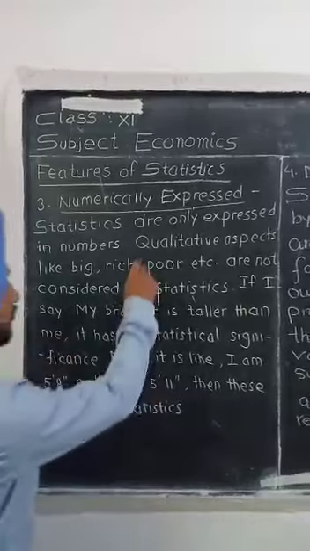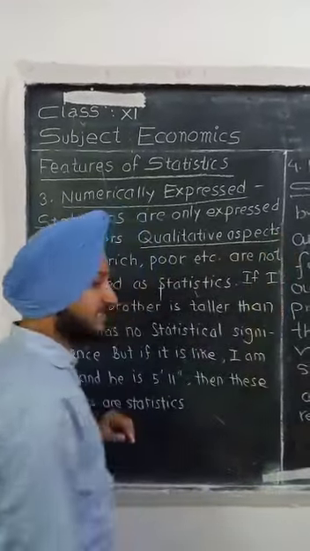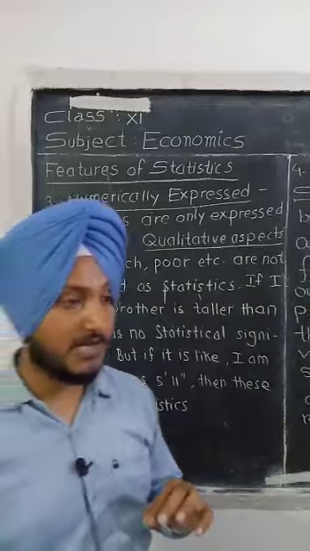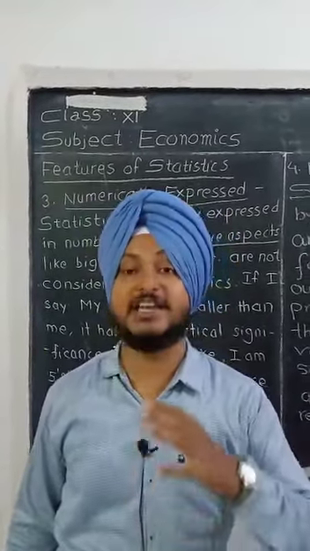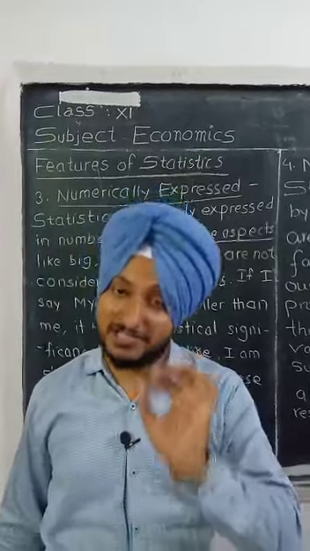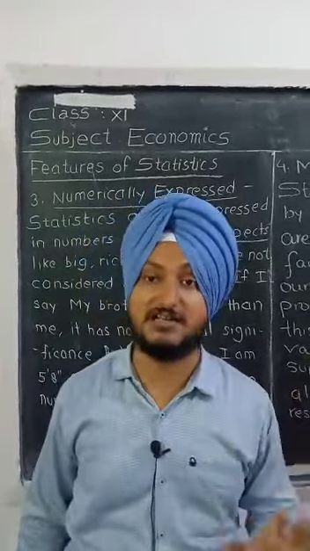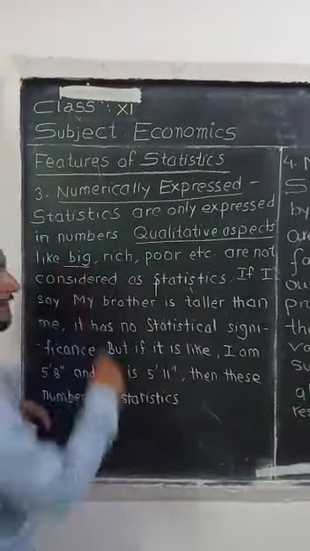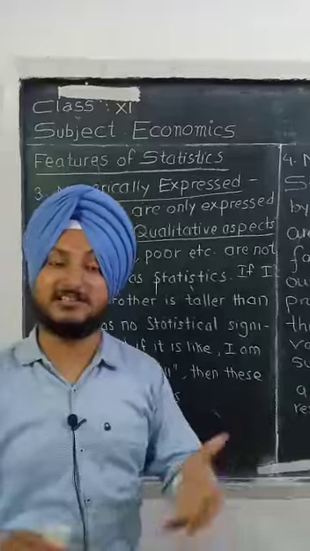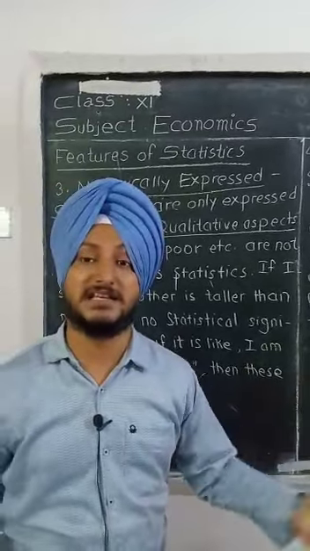Qualitative aspects, which give qualities and discuss attributes, are not touched while discussing the statistical part. Like, "I am bigger than you" does not have any statistical significance.